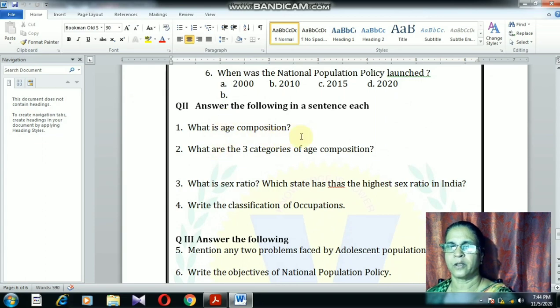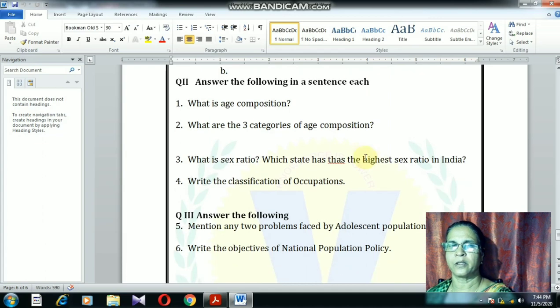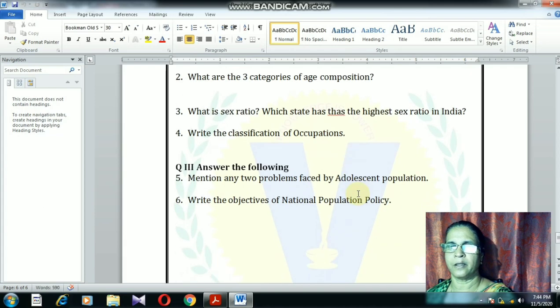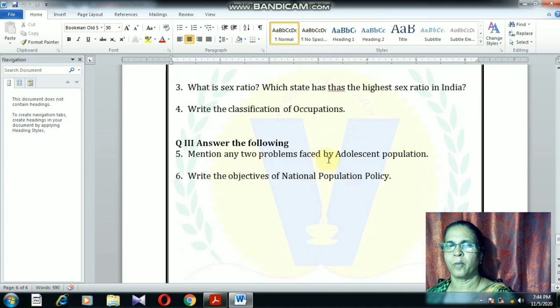What is age composition? Already we have explained. Categories of age composition, already it has been said: children, adult and working population. Sex ratio, already repeated: number of females per thousand males. Which state has the highest sex ratio? Kerala has. Write the classification of occupations: primary, secondary and tertiary occupation. Mention any two problems faced by the adolescent population: nutrition problems, and girls suffer from anemia.